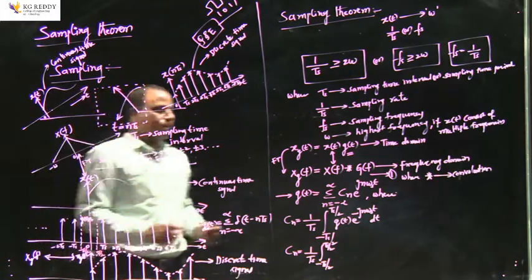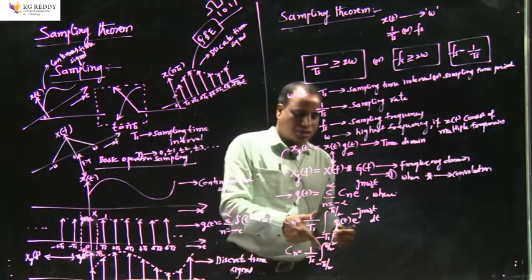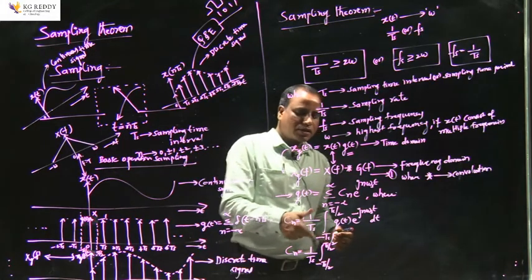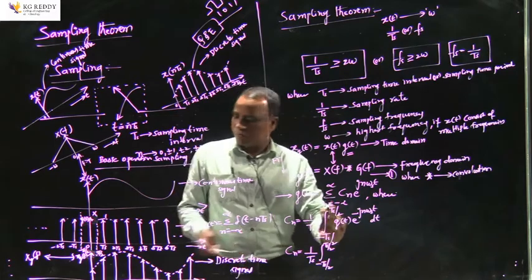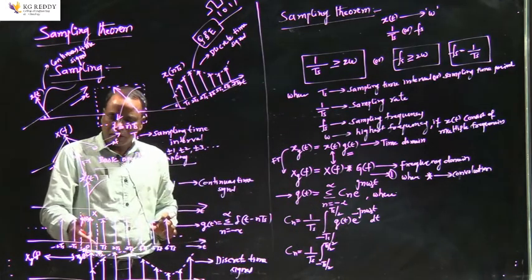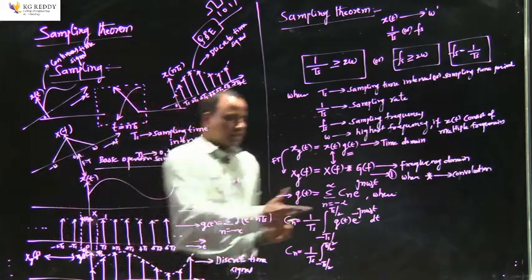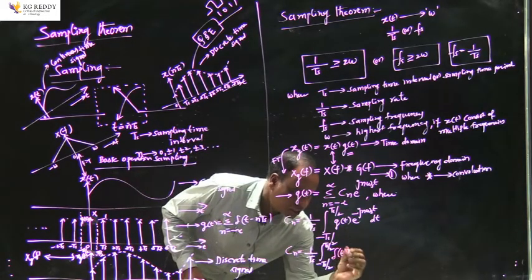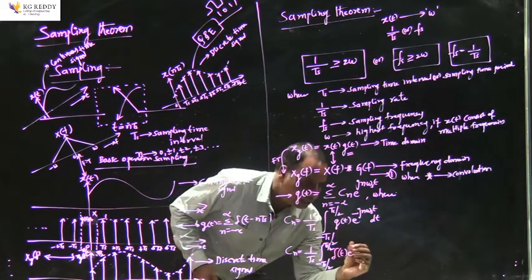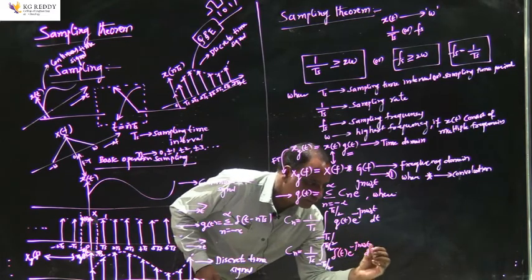So I can replace g of t with del of t, an impulse function, and the integrand is e power minus j n omega s into t into dt.